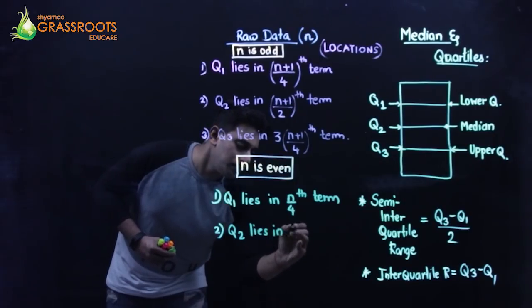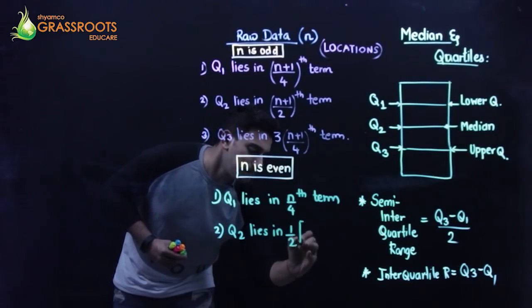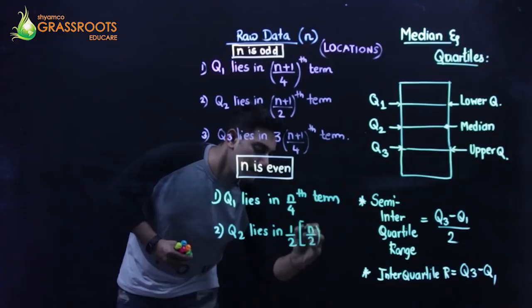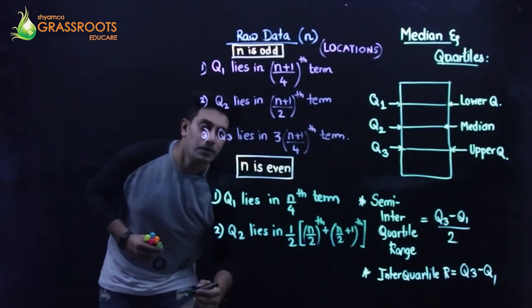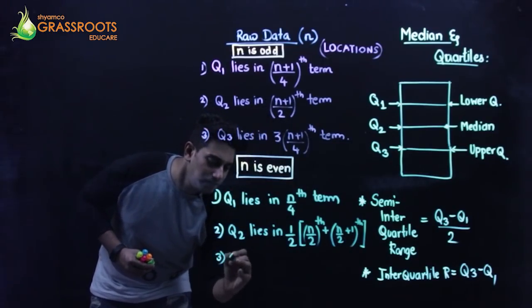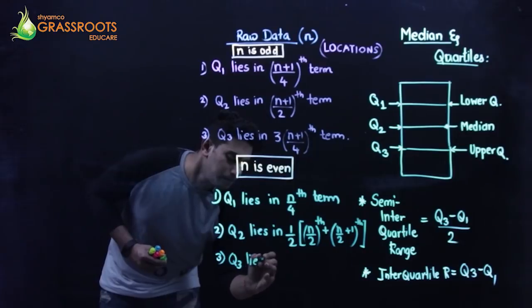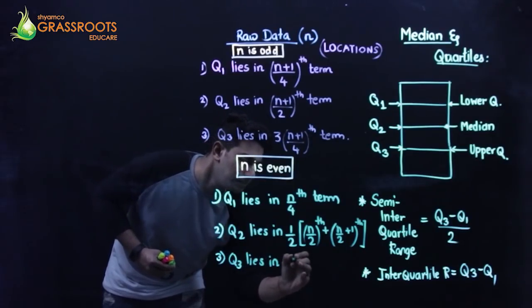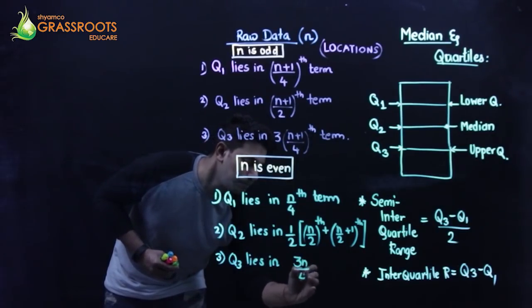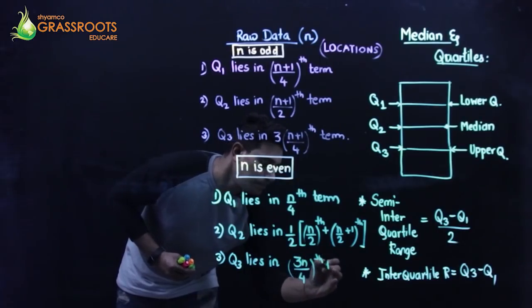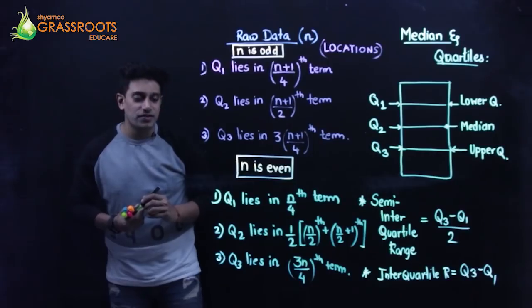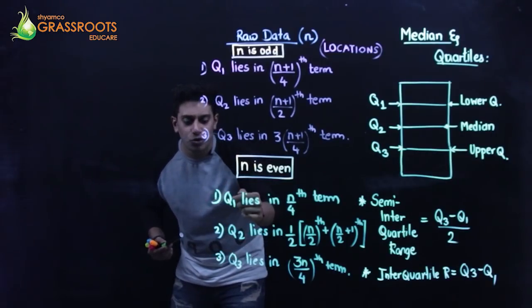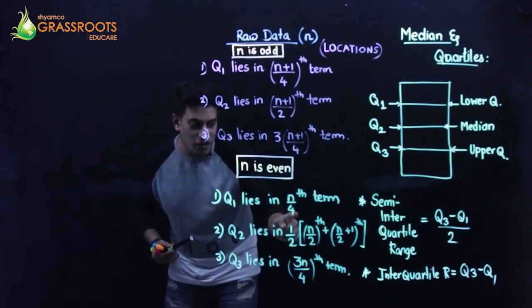Q2 lies in, right, and these are my locations, my positions of lower quartile, median and upper quartile.